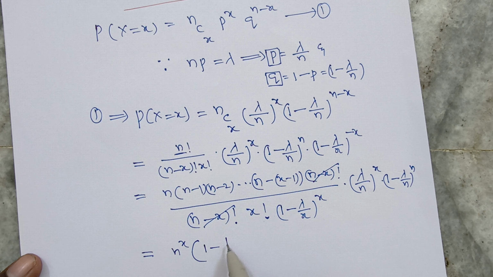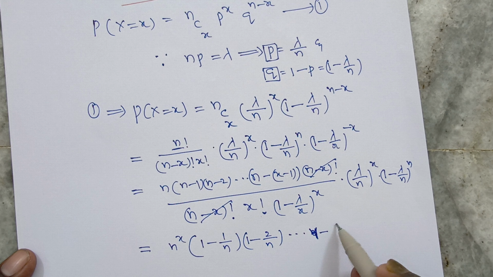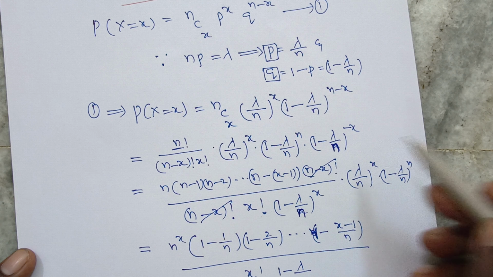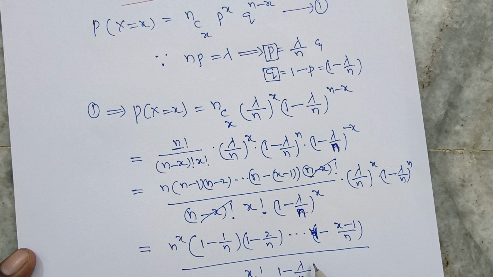Now the first term is n, 1 minus 1 by n into 1 minus 2 by n and so on, 1 minus (x minus 1) by n, because n is common from each of the x terms. The denominator term is x factorial into (1 minus lambda by n) whole power x, with lambda power x separated as well. The n power x terms cancel out here.